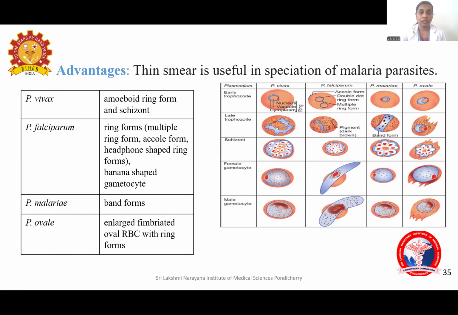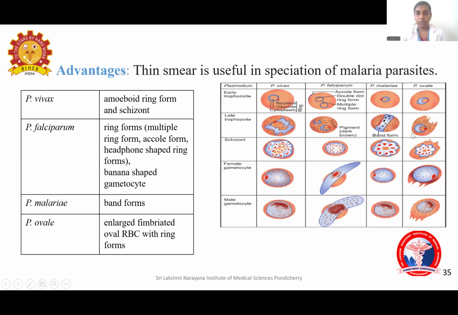The thin smear has the advantage of speciation of the malarial parasite. These are the features that help in speciation of the parasite. For speciation, we will check the morphology of the early trophozoite, the late trophozoite, the schizont, the number of merozoites inside the schizont, and the female and male gametocyte morphology.